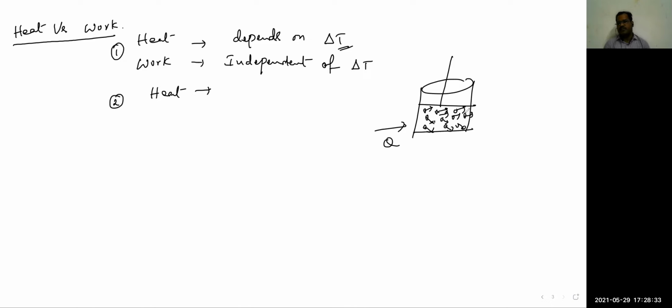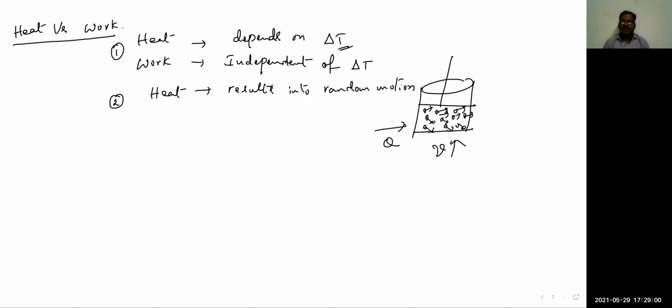The direction of the motion of the molecules is random. So immediately the velocity is increasing, resulting in molecular motion in a random manner. Heat, which is a mode of energy, results in random motion.